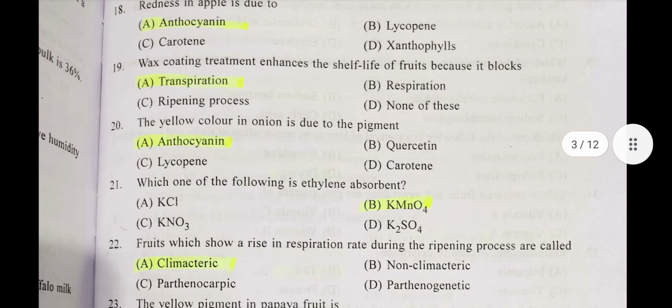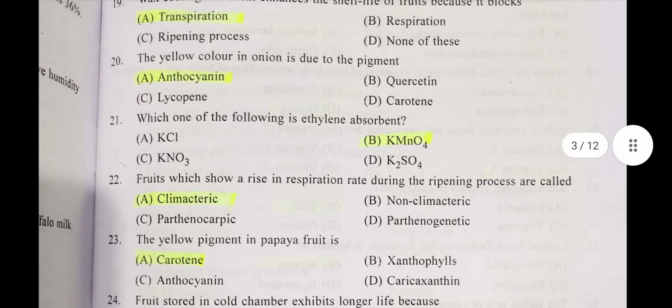Question number 20. The yellow color in onion is due to pigment. The yellow color of onion is due to the quercetin. Okay, anthocyanin is not the correct answer, so option B is the correct answer. Question number 21. Which one of the following is ethylene absorbent? KMnO4. Okay. Question number 22.